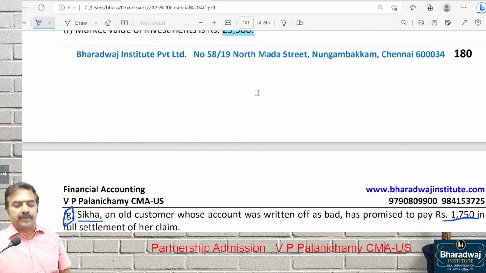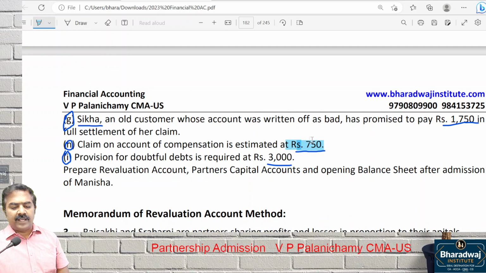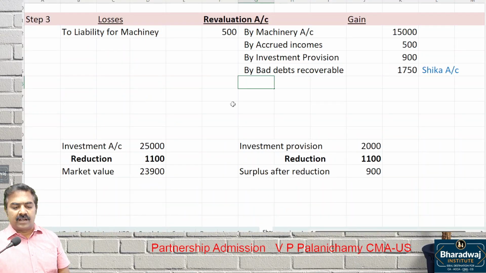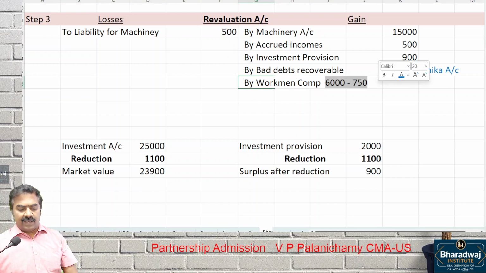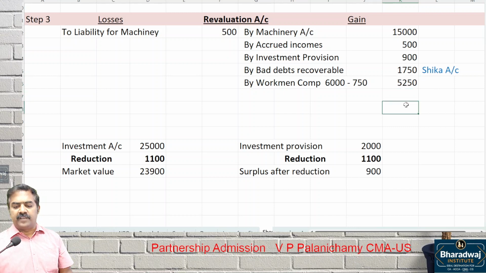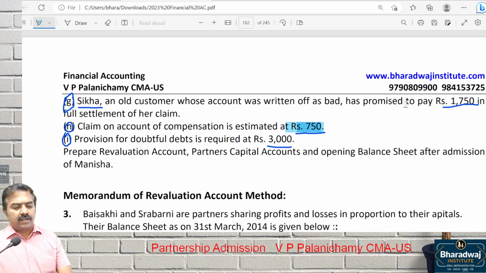We are maintaining a provision, liability. But liability is only 750. Now, is it a gain or loss? Gain for us by workman compensation. 6,000 we created, but liability is only 750. Now, balance is a gain for us. Excess provision or surplus in provision is a gain for us. 5,250. Then, what is the next one?